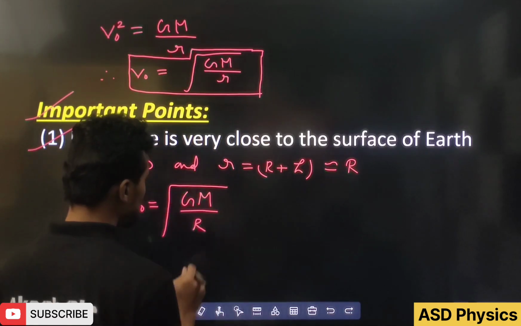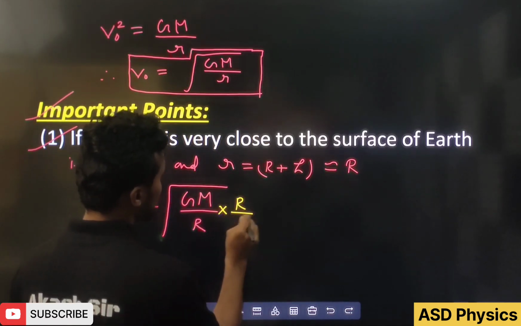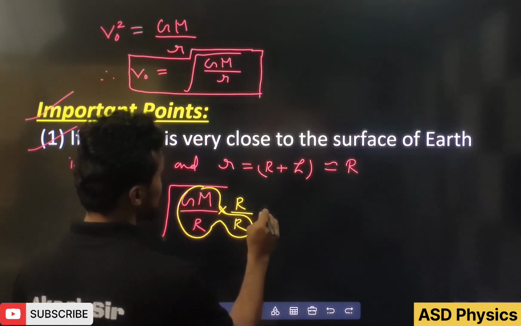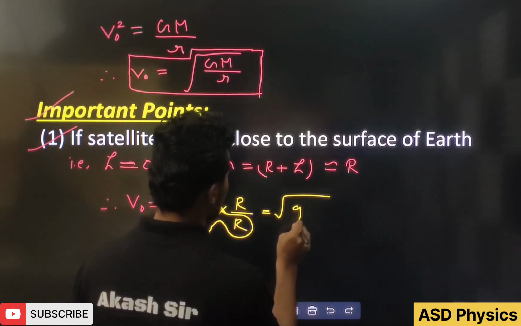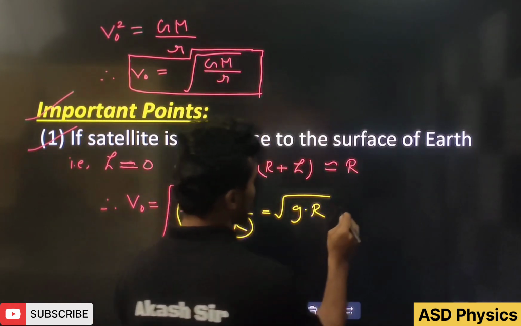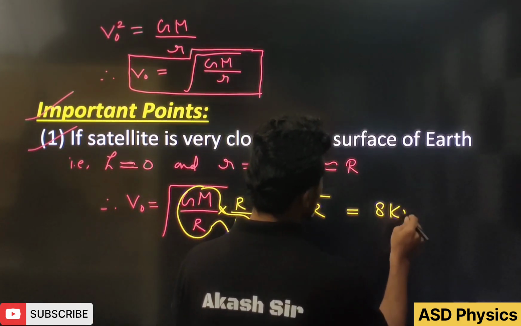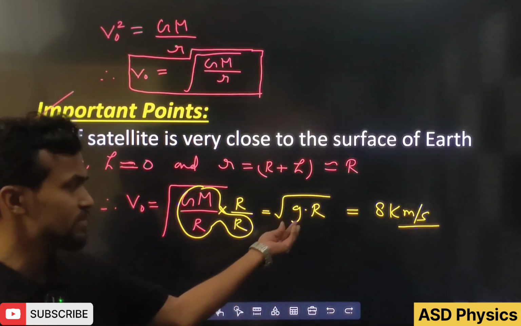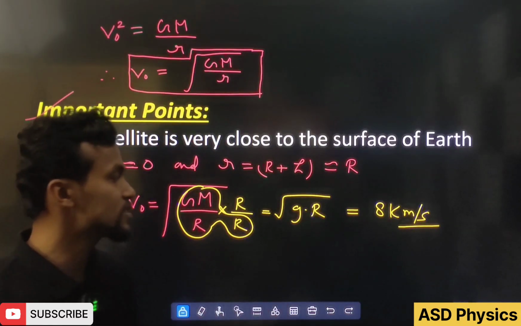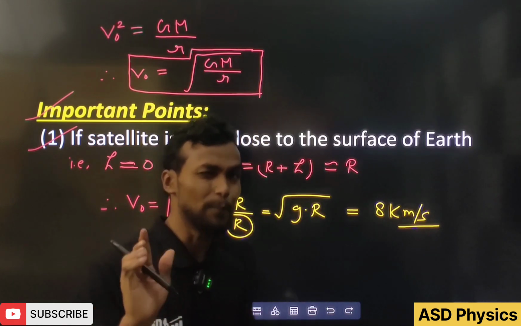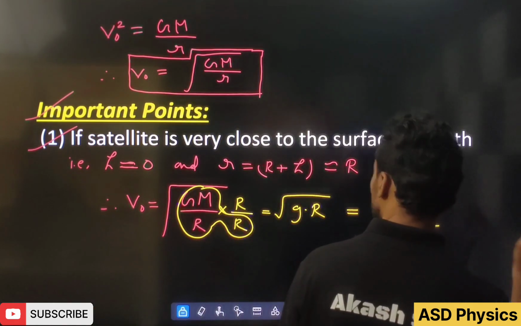Sometimes you can multiply and divide by R, and GM by R square is small g, so we can write this as root gR also. If this is the Earth, then this value is 8 km per second, with g as 9.8 meter per second square and capital R as 6400 km for the Earth, approximate value. Please remember this.